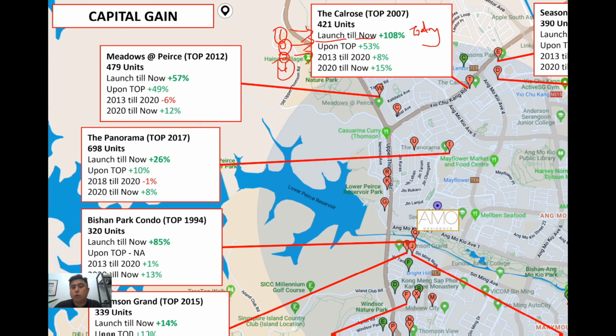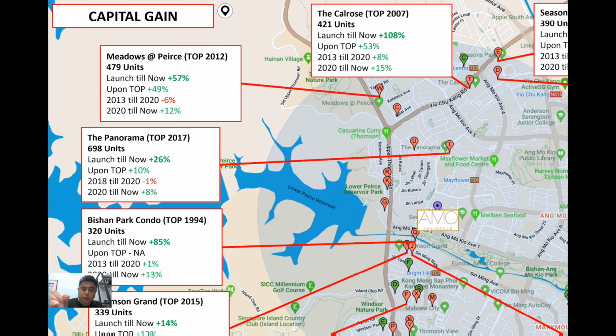Number 3 is 2013, after the cooling measures were implemented. How have all these projects performed during the down period? During the resale down period, after the cooling measures, where the market remained stagnant for a good 6 to 7 years, how have all the projects in this location performed? And then number 4 will be after COVID. As you all know, in the past 2 years, practically all segments have gone up by a substantial amount. So similarly at this location, how have all these projects performed in these past 2 years?